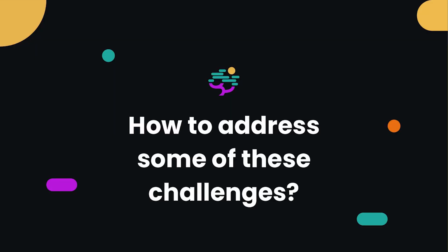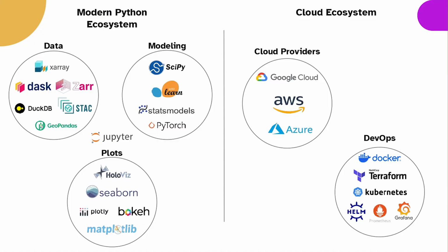How to address some of these challenges? I think on the first hand, we have the modern Python ecosystem, and it partially deals with some of them pretty nicely. You have very nice abstractions like Xarray, which is amazing because if you use something like Zarr, you can chunk your data, and then you can use Xarray to lazy load that data. And then it's beautiful because you just have the metadata, and you can use something like Dask to actually offload all the computation to a cluster, which is beautiful.